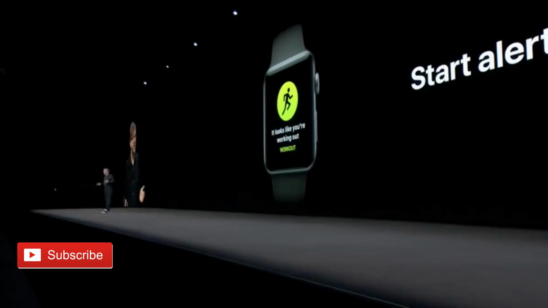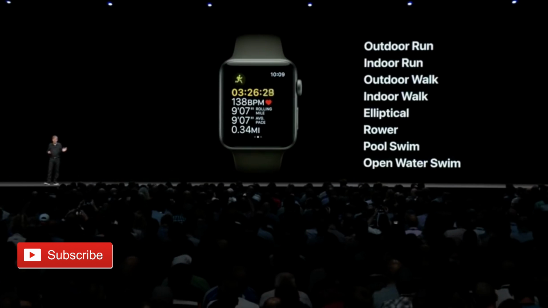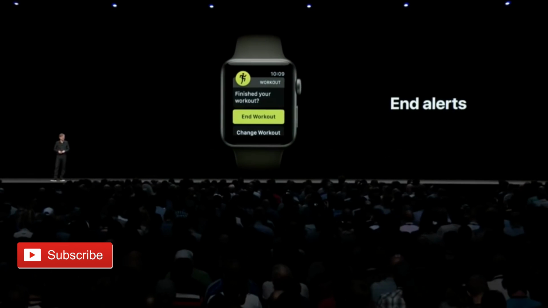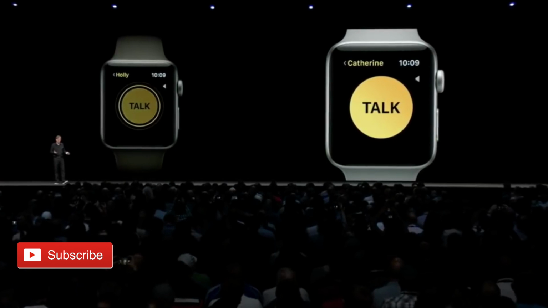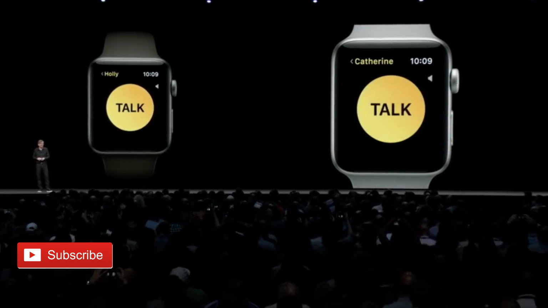watchOS 5 also has an automatic workout detection. If you press start after you work out, you'll get a retroactive credit for your workout before you hit start. There's also an alert to remind you to stop a workout if a sensor can detect you're no longer working out. watchOS 5 has a new walkie-talkie app that works over cell or Wi-Fi.